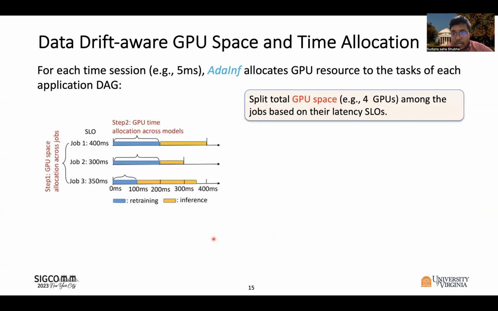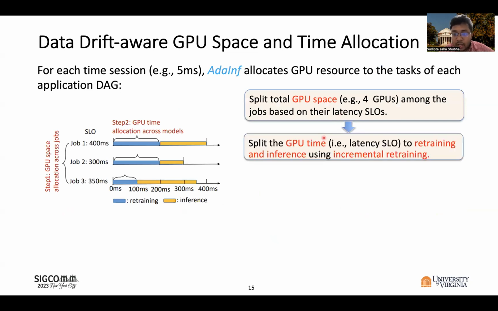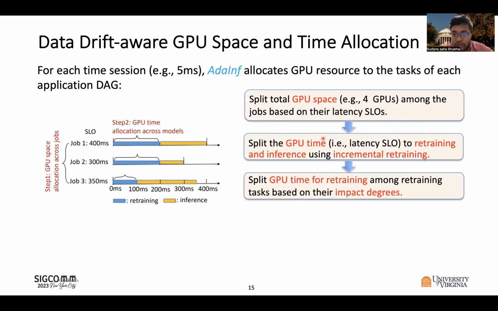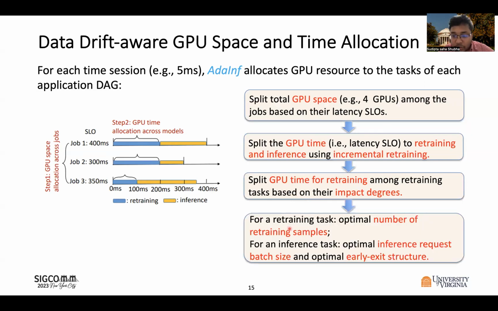So overall, in our allocation method, we first split the total GPU space among the applications so that their latency SLOs are fulfilled. Then, for each application, we split the GPU time to retraining and inference, considering incremental retraining. Then, we further split the GPU time allocated for the application's retraining among the multiple retraining tasks of the application based on their impact degrees. And finally, for each retraining task, we find the optimal number of retraining samples. And for each inference task, we find the optimal inference request batch size and optimal early exit structure.